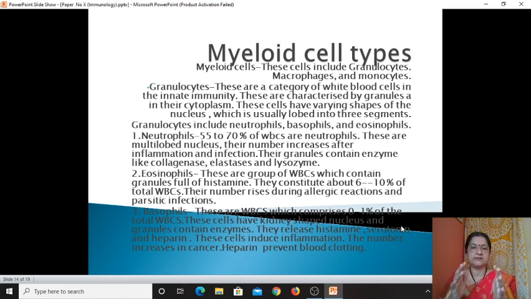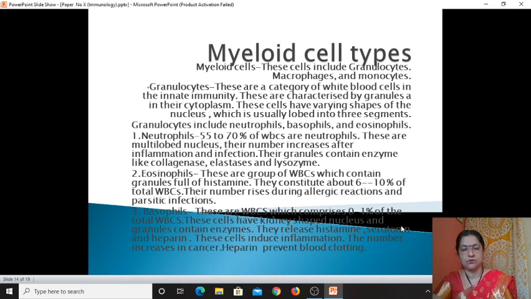The number goes on increasing whenever there is an allergic condition, or a hypersensitive reaction condition, or a parasitic infection. So during hypersensitivity and allergy, the number of eosinophils goes on increasing. That is one of the significances of eosinophil. The next one is the basophil.